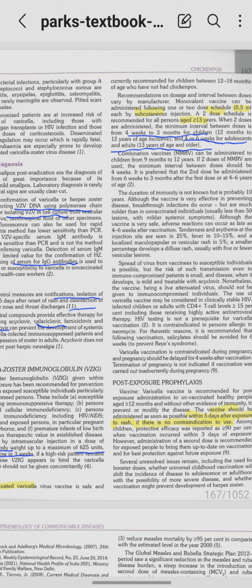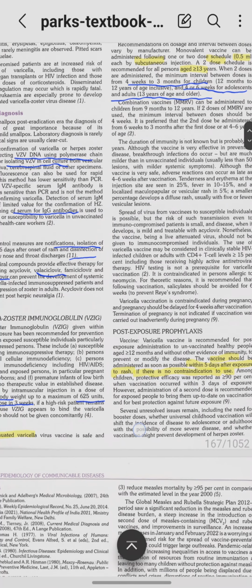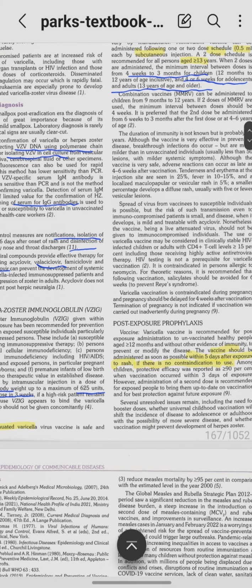Okay, next is post exposure prophylaxis. So post exposure prophylaxis, if the person does not have any contraindication, the vaccine can be administered as soon as possible within 5 days after exposure to the rash. Alright, so that is post exposure prophylaxis, and the contraindications you can guess, right? It is a live vaccine we are giving. Within 5 days we are giving the live vaccine.